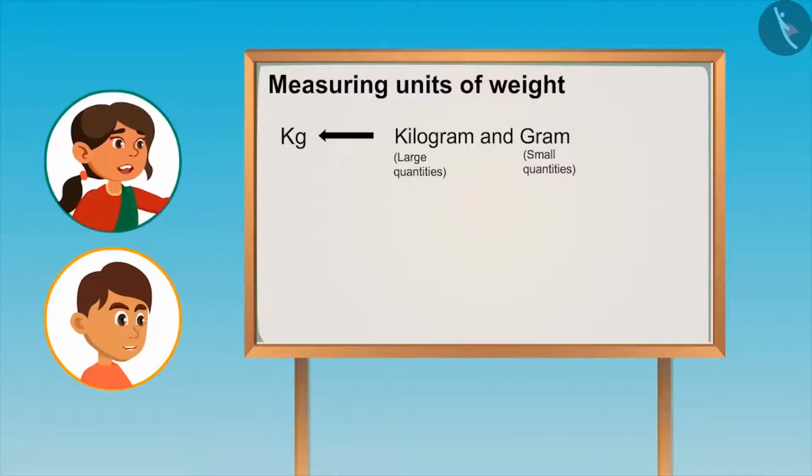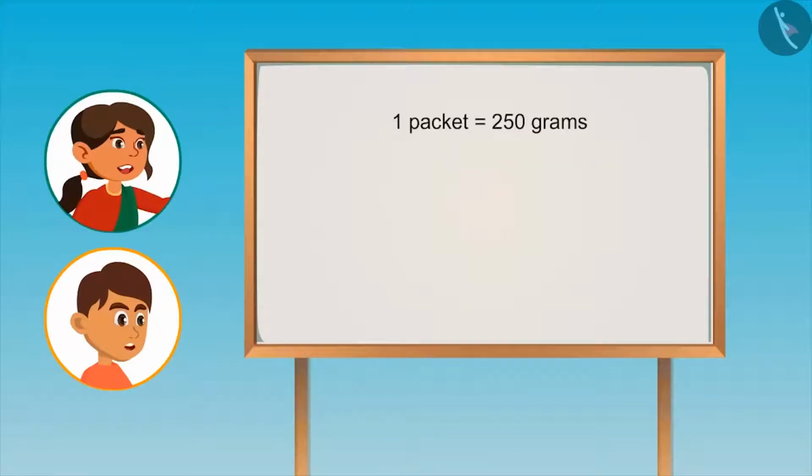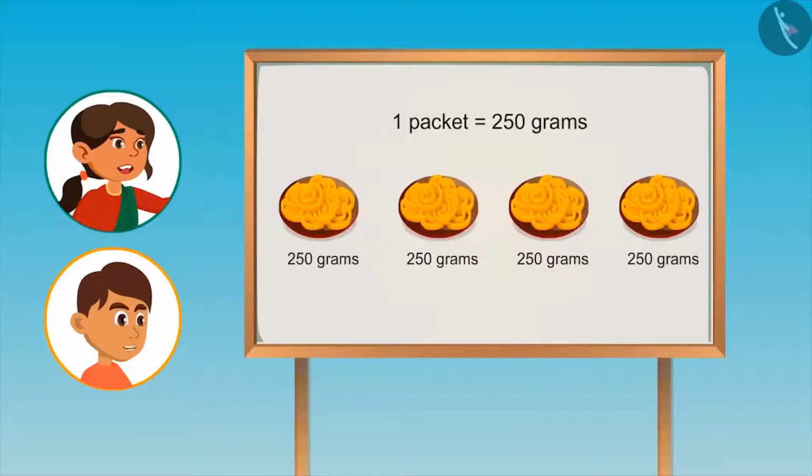Absolutely correct, Neetu. And do you know, 1 kilogram is equal to 1000 grams. Do you remember when we bought 250 grams of jalebis yesterday? Yes, brother. Now tell me, if we take 4 packets of 250 grams of jalebis, then what would be the total weight of all the jalebis? 250 plus 250 plus 250 plus 250.